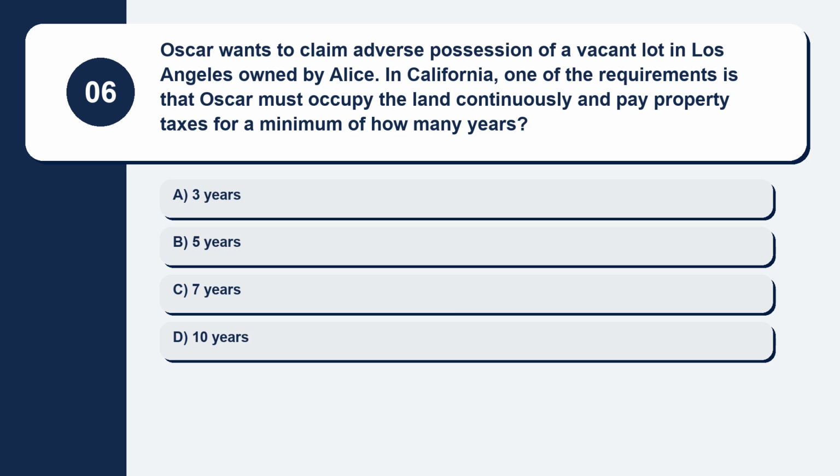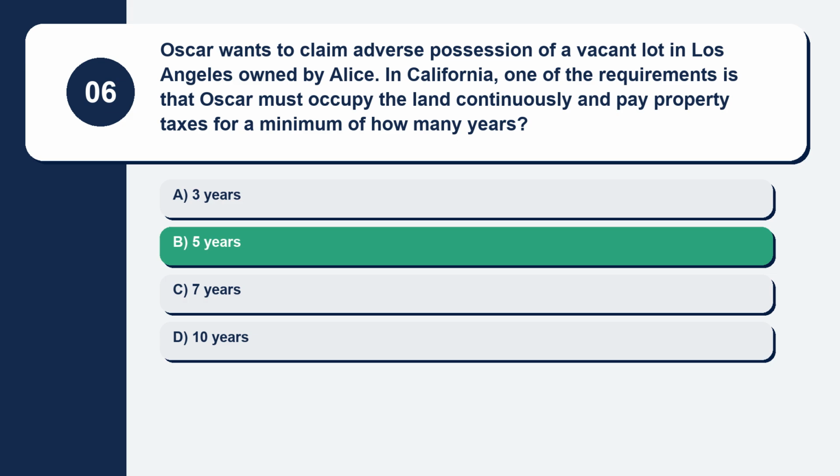Question 6. Oscar wants to claim adverse possession of a vacant lot in Los Angeles owned by Alice. In California, one of the requirements is that Oscar must occupy the land continuously and pay property taxes for a minimum of how many years? Here are your options. Option A, 3 years. Option B, 5 years. Option C, 7 years. Option D, 10 years. The correct answer is option B, 5 years.